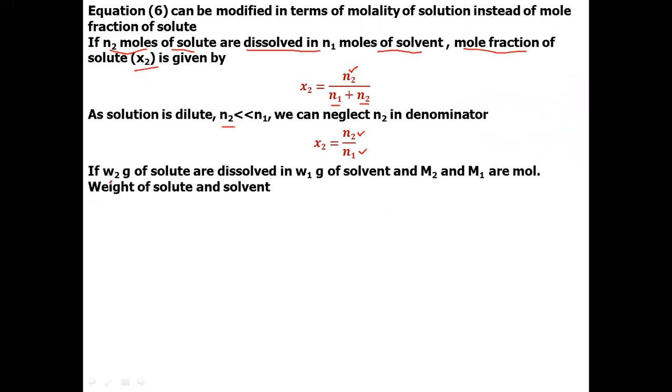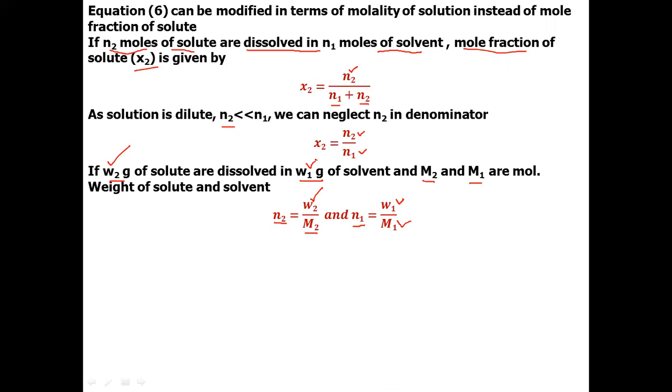Now suppose W₂ gram of solute are dissolved in W₁ gram of solvent, and M₂ and M₁ are the molecular weights of solute and solvent. So we can write n₂, the number of moles of solute, is equal to the weight of solute divided by the molecular weight of solute, W₂ by M₂. The number of moles of solvent is equal to W₁, the weight of solvent, divided by the molecular weight of solvent, because we have assumed W₁ is the weight of solvent.